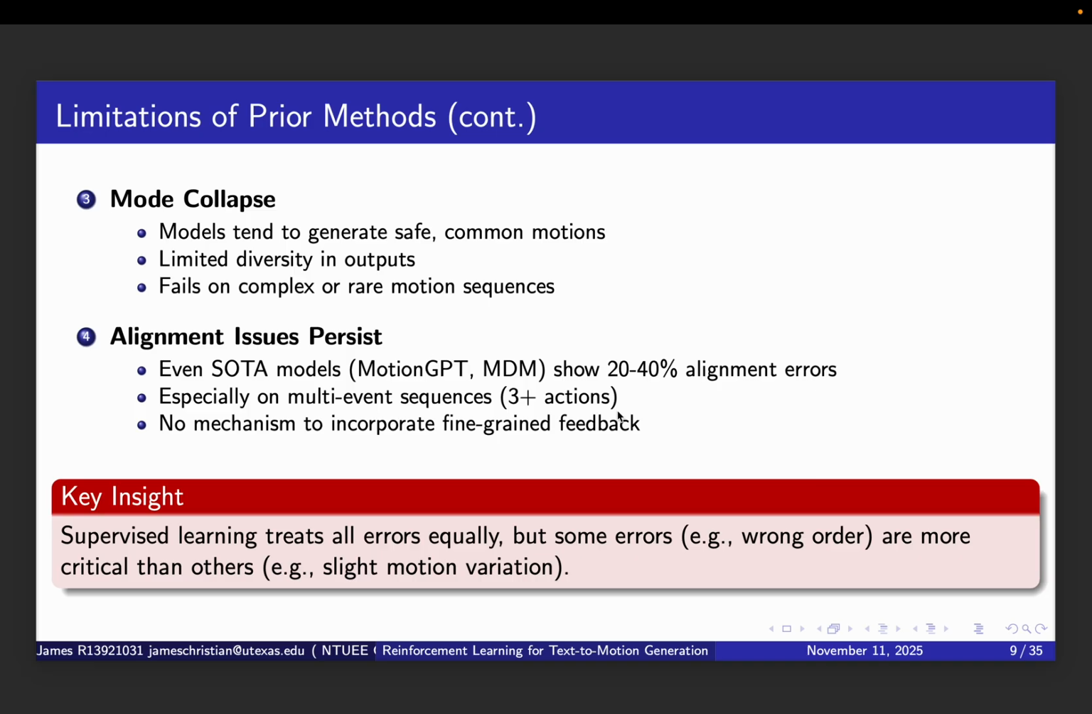The key insight here, and this is really important, is that supervised learning treats all errors equally, but in reality, some errors are much more critical than others. Missing an entire action is worse than having slightly imperfect timing. Getting actions in the wrong order is worse than small variations in motion style. We need an approach that can make these distinctions. That's where reinforcement learning comes in.